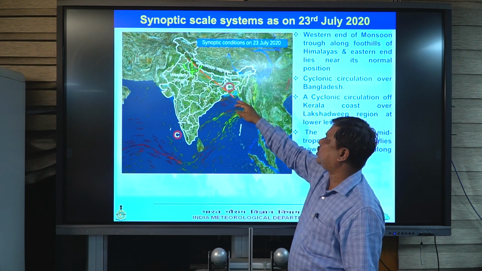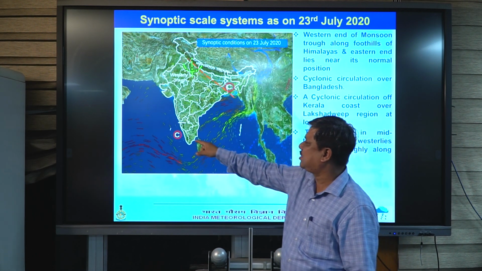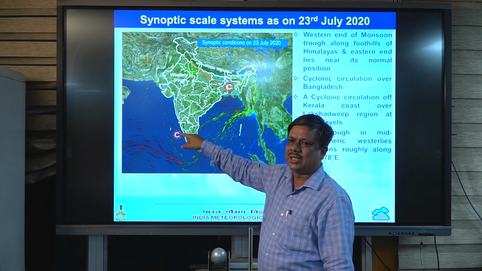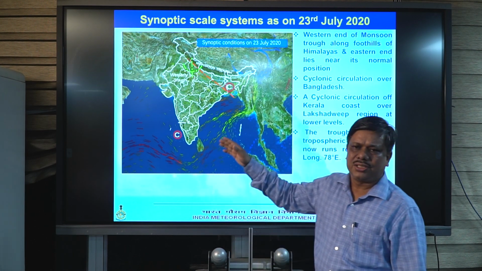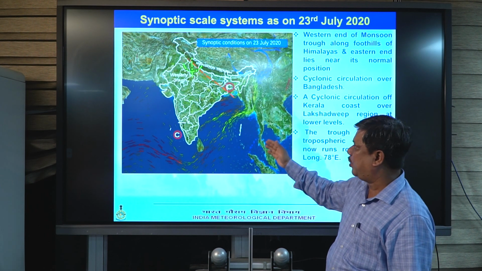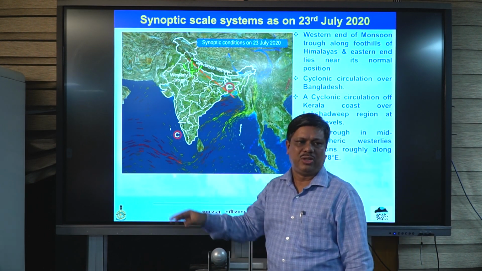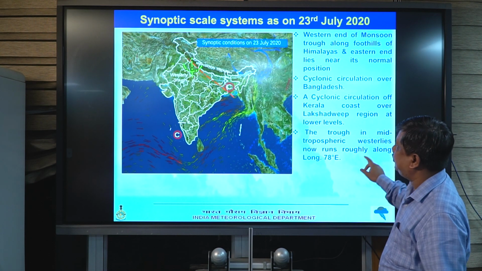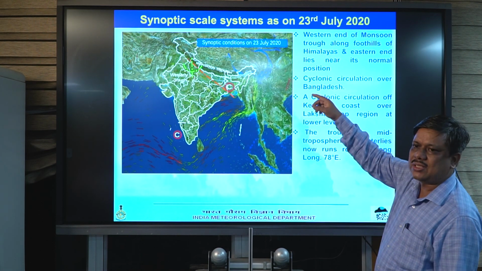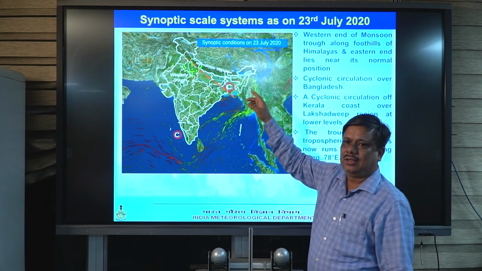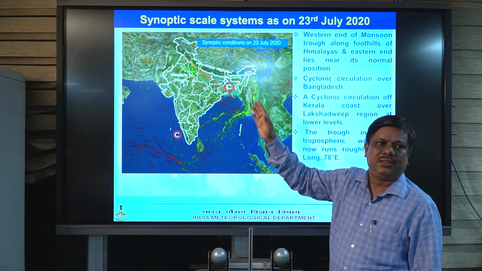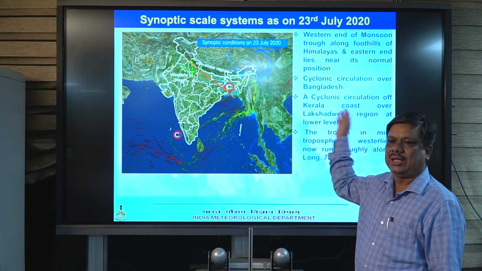So that's why this eastern end shifted, and there is also another cyclonic circulation we can see off the Kerala coast, but it is not providing weather over mainland India, but over Lakshadweep only. And the western disturbance which was there over northwest India has now become insignificant and is moving away.